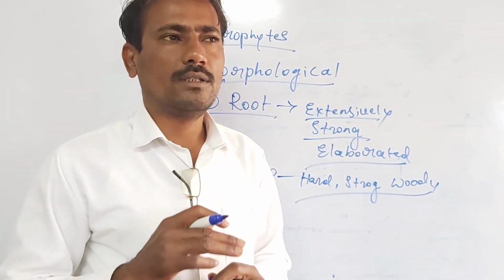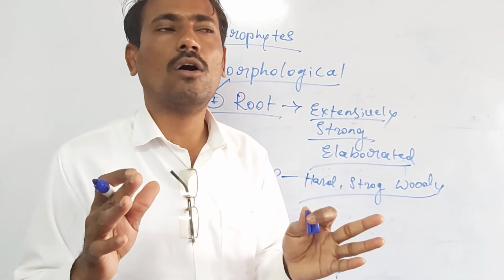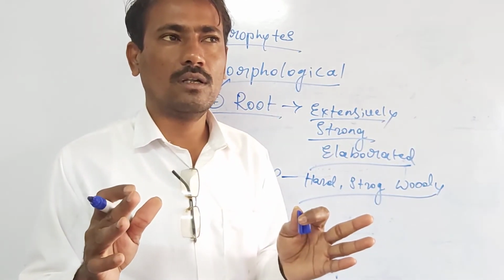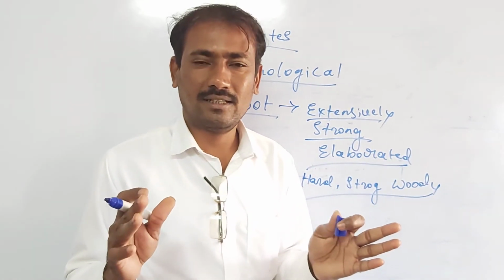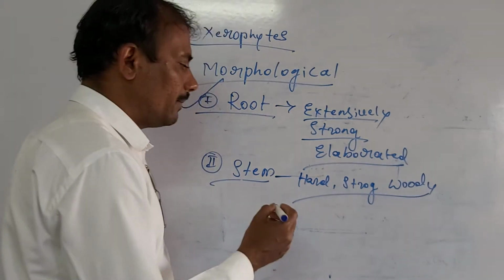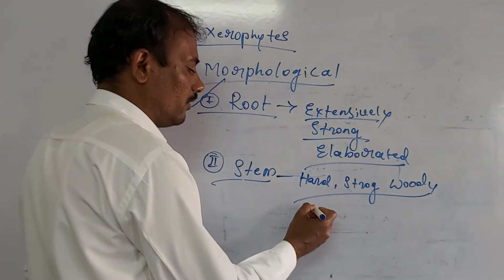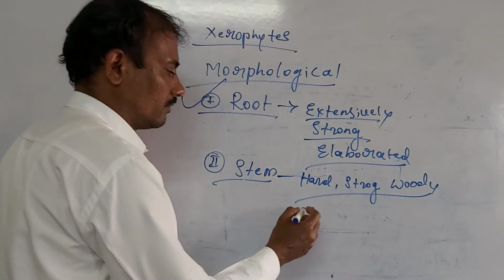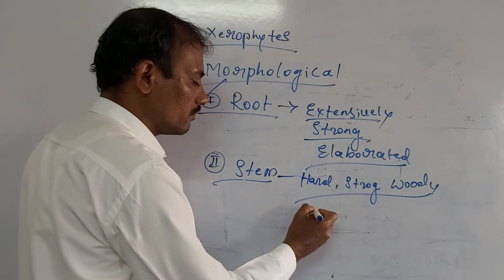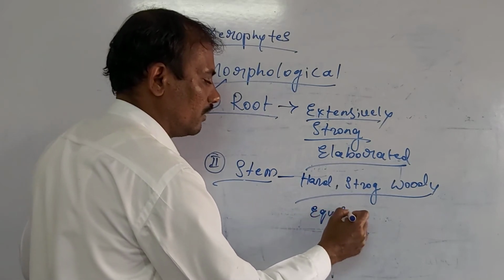Sometimes the surface of the plant body is covered by silica or waxes or carbonates. An example may be given here: the pteridophyte Equisetum.